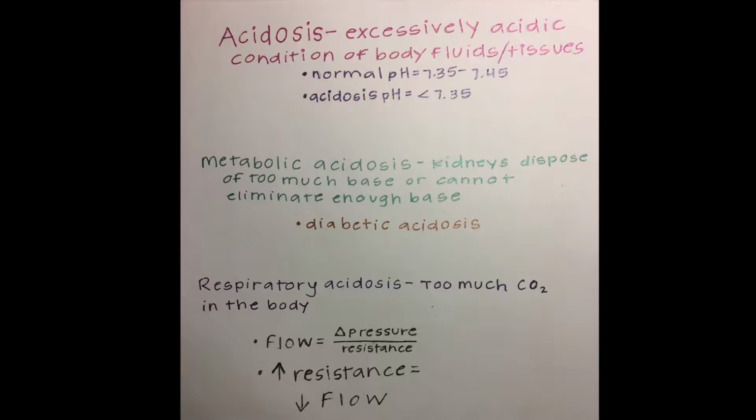Respiratory acidosis occurs when too much CO2 builds up in the body. This is usually a result of the lungs' inability to remove CO2 properly. Obesity and asthma are very common causes of this because of the extra resistance put on the air pathways.